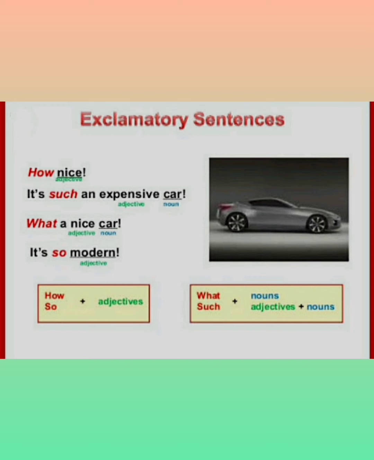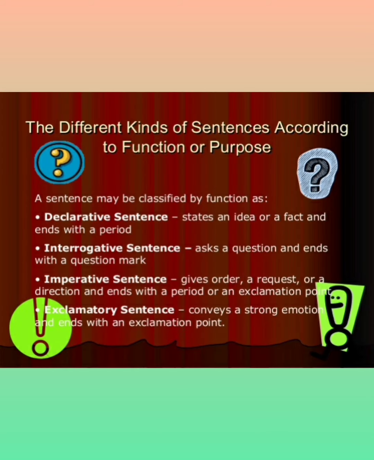Students, I hope you understand: how plus adjective, "How nice!" "It's such an expensive car." So or such plus adjective, and you have to use an here because car is a singular countable noun. Car can be counted.